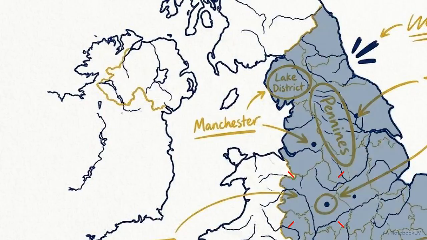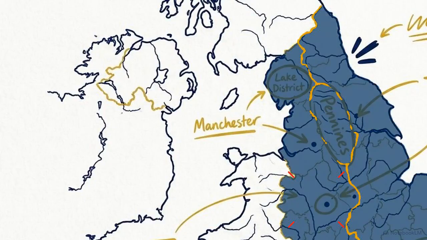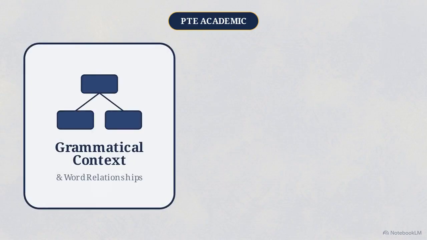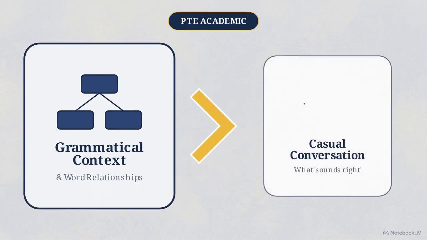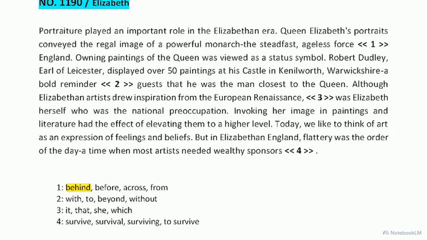It's tempting to pick from. Since the passage is about a monarch, a force from England sounds natural if you're thinking about where she lives. But in the PTE, grammatical context and word relationships trump what sounds right in casual conversation. The correct preposition is behind.